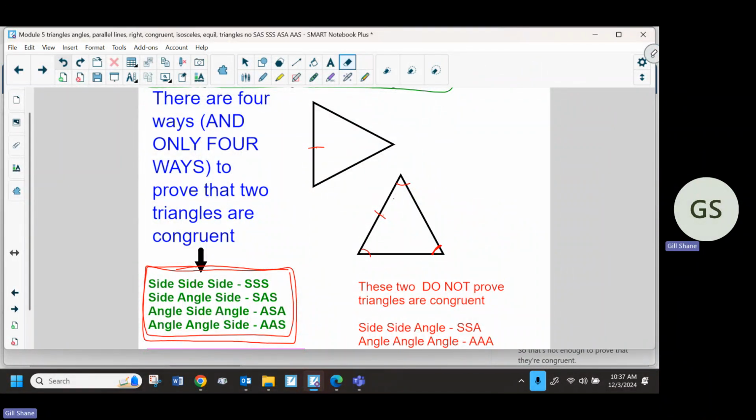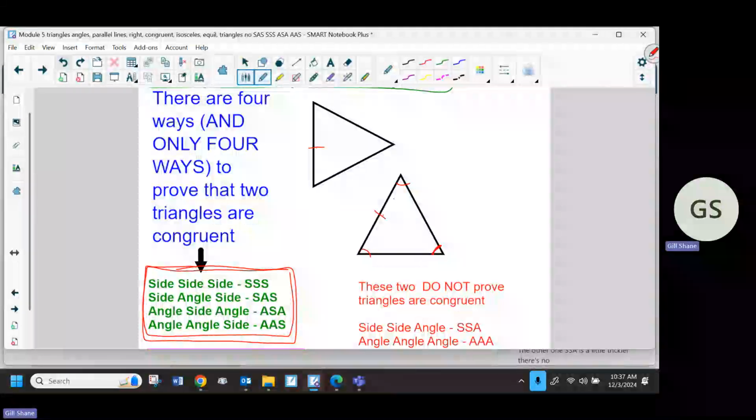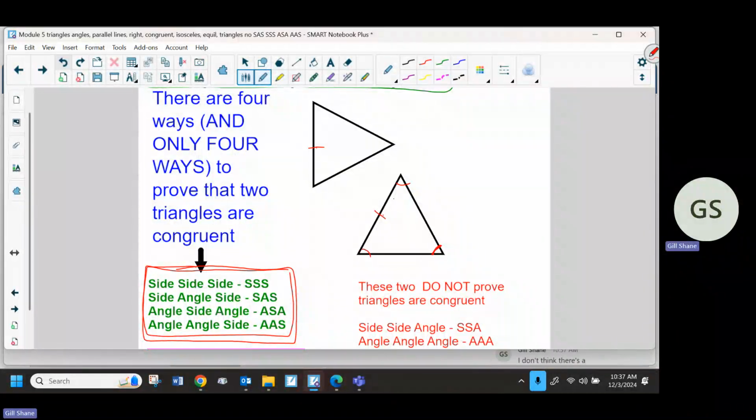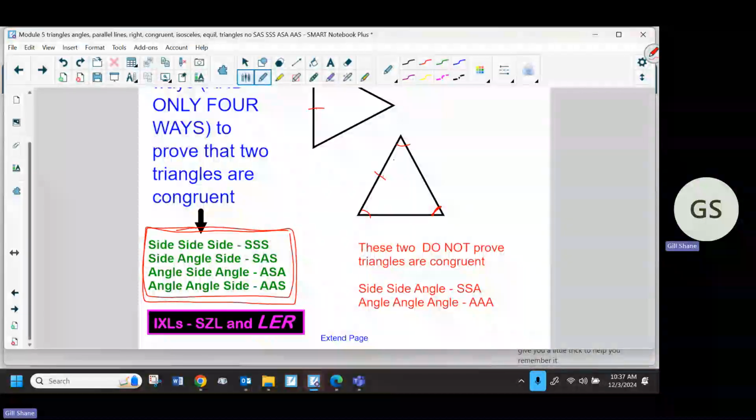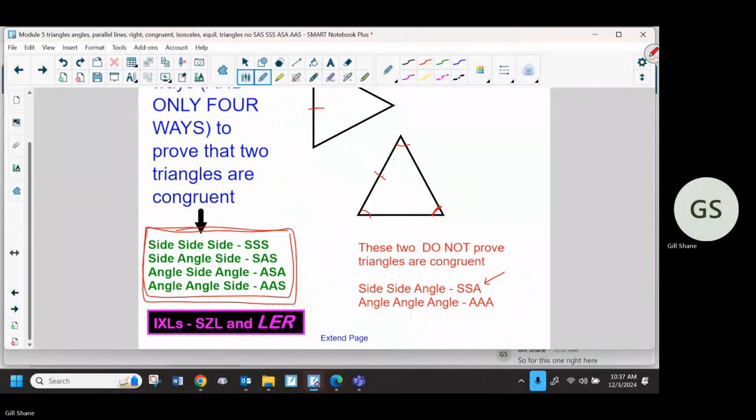The other one, SSA, is a little trickier. I don't think there's a super intuitive way to explain that, but I am going to give you a little trick to help you remember it. So for this one right here, your memory trick, and that's all this is, a trick, there is no profanity. A capital N, capital O. What's profanity mean?